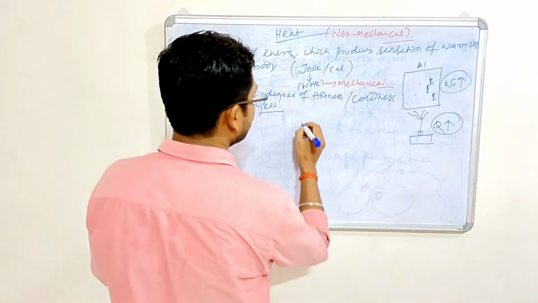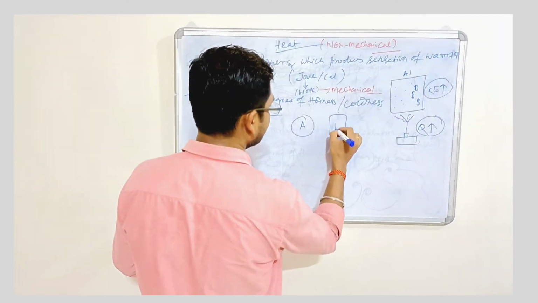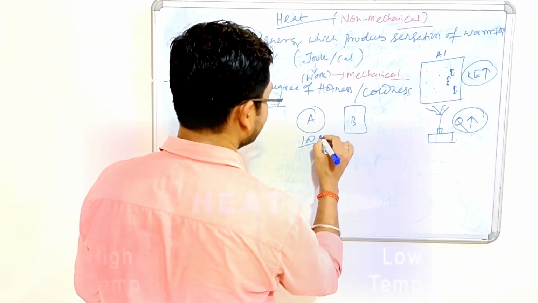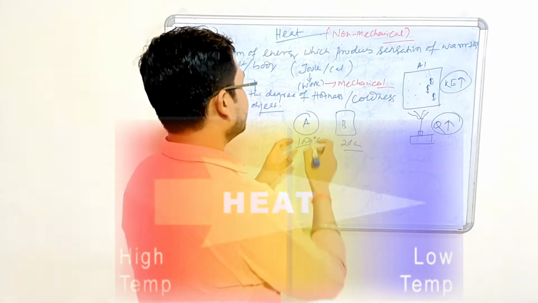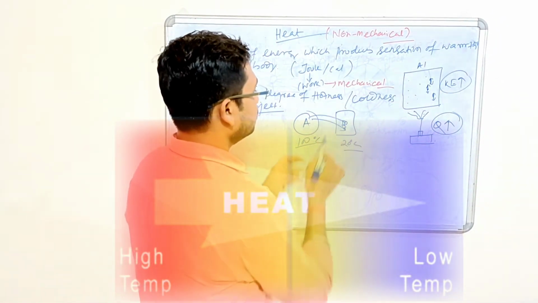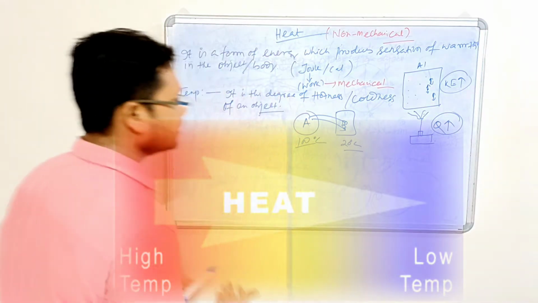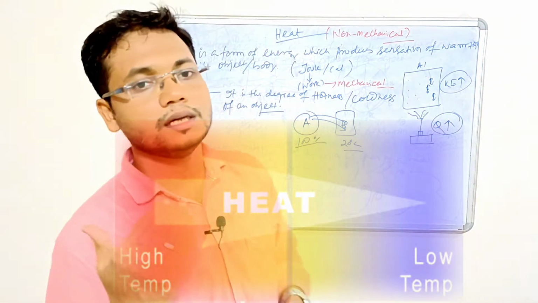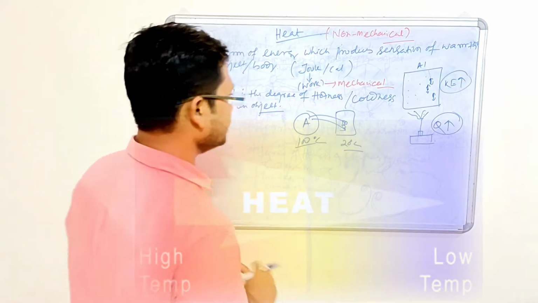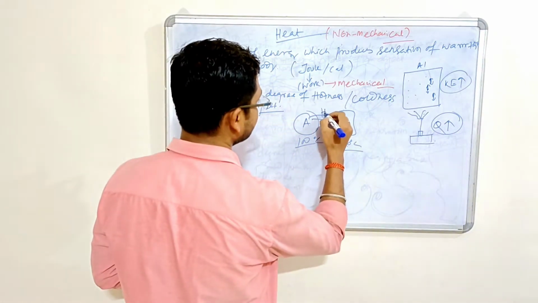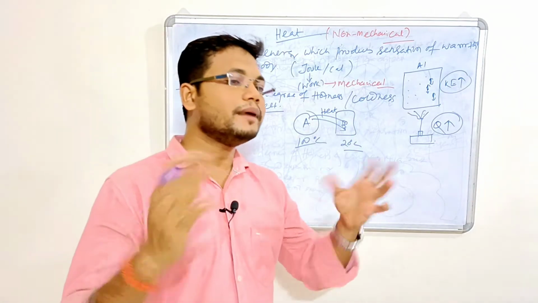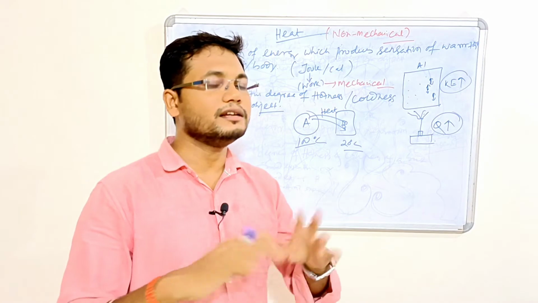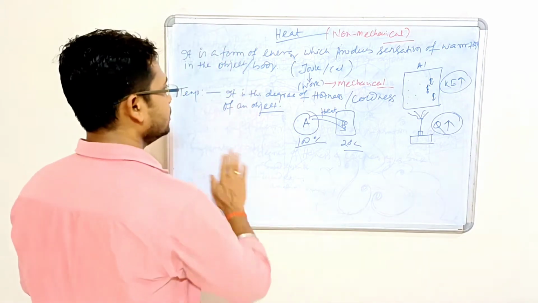Whenever we have two objects, A and another object B, suppose A is at 100 degrees centigrade and B is at 20 degrees centigrade. Heat always flows from higher to lower, like water. Heat always flows from higher temperature to lower temperature. What is flowing? The heat is flowing, when there is an imbalance or inequality of the temperature.